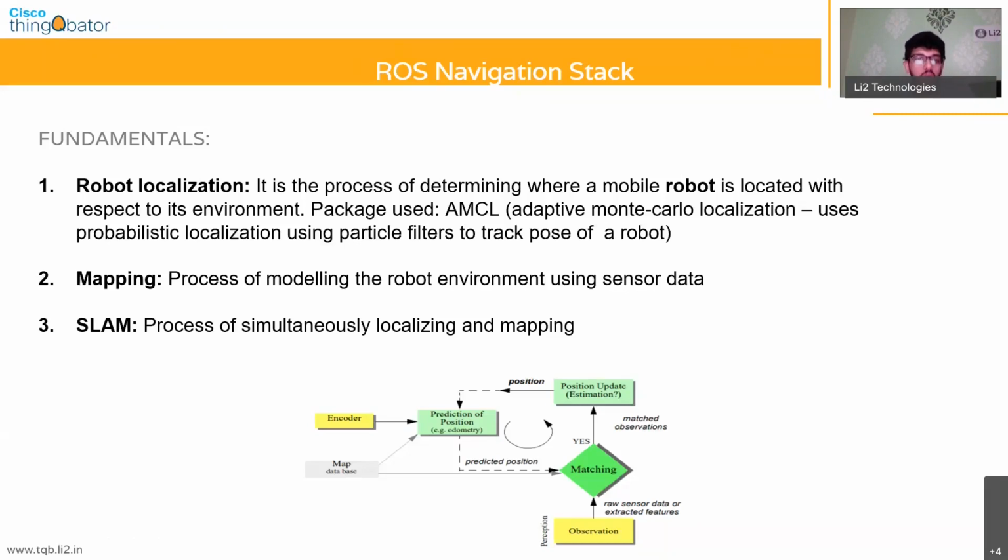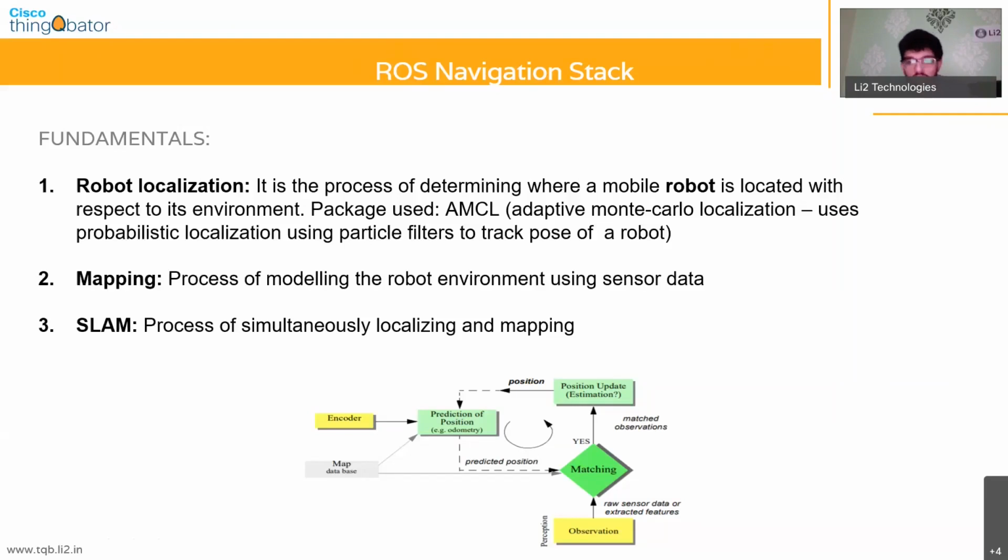At the same time, you need to know where you are in the environment, because if you don't know where you are and you just remember the stuff that's around you, then there's no point, because the robot will never be able to reconstruct what it sees into a meaningful map that it can then recall for use later on. So the process of autonomous navigation includes something called simultaneous localization and mapping, which is what SLAM stands for. That process involves a continuous feedback process of localization of the robot as well as mapping.